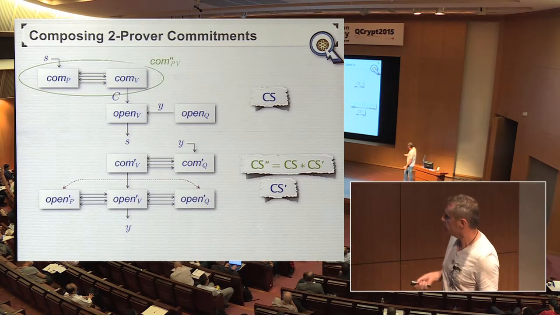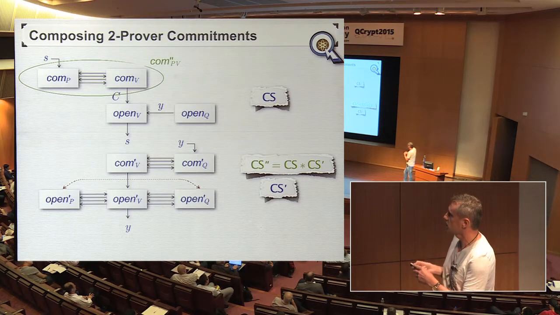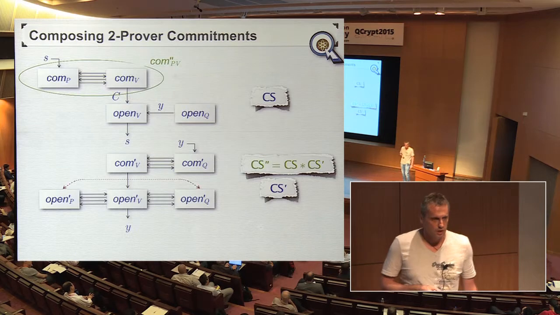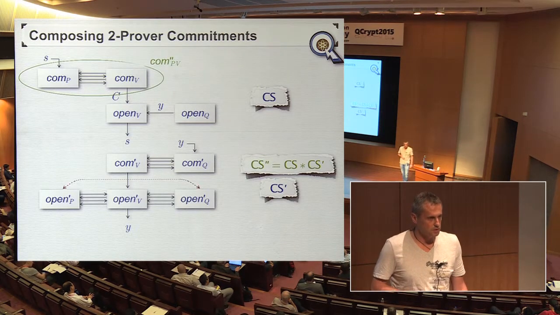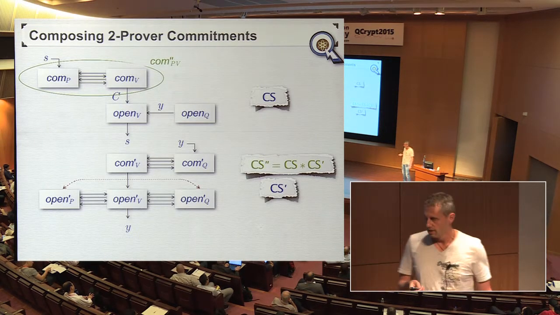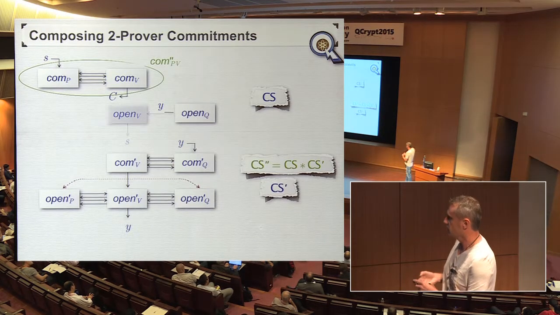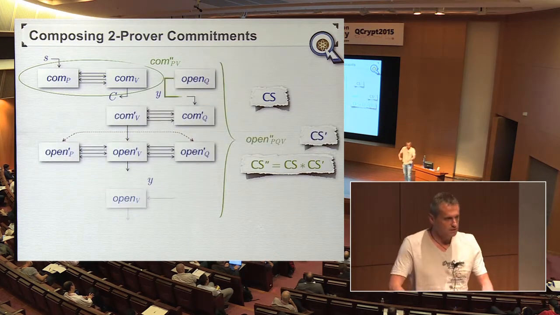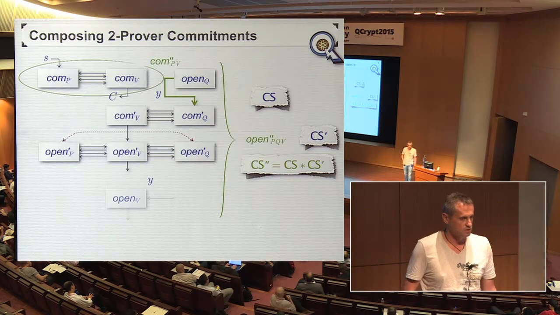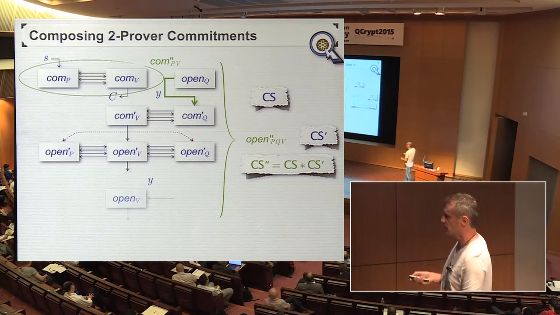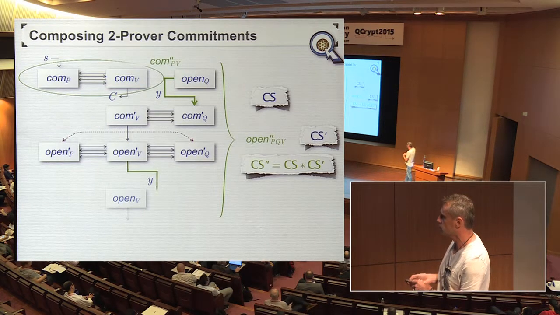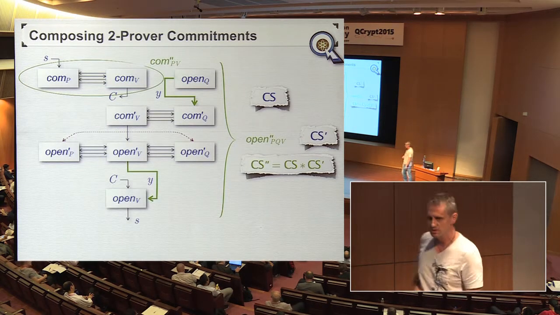In order to commit with respect to this composition, I just apply the commit phase of the first scheme. But now, in order to open that commitment, I do something more involved. Instead of just revealing the opening information, I'll now use the second scheme to commit to that opening information, and then I open that commitment, and the string that the verifier accepts from that opening, he then uses to check the opening of the original scheme.